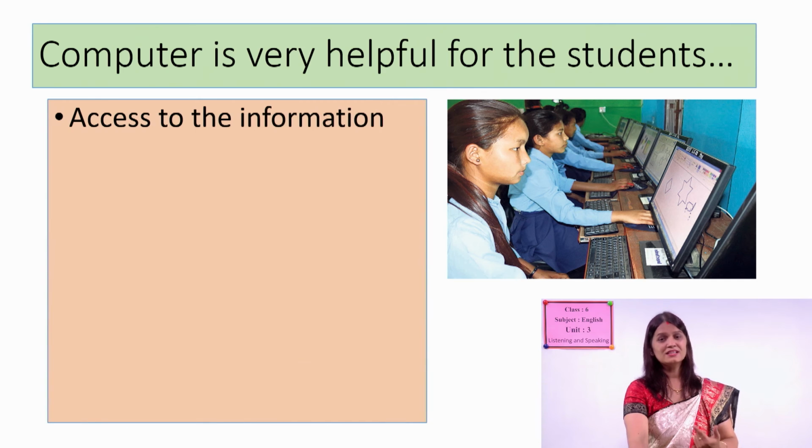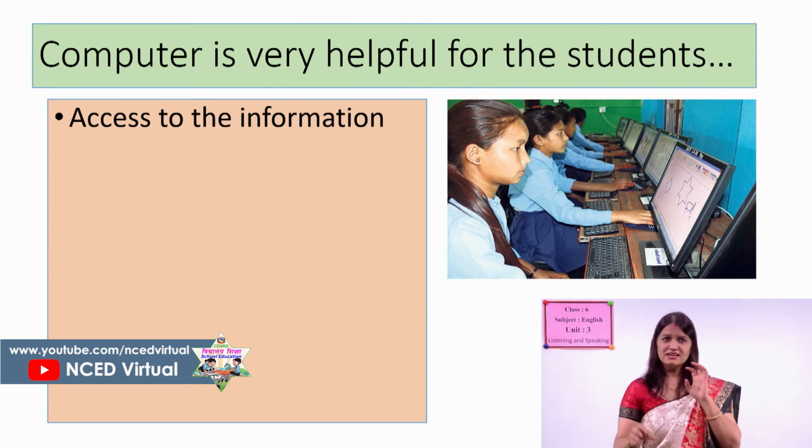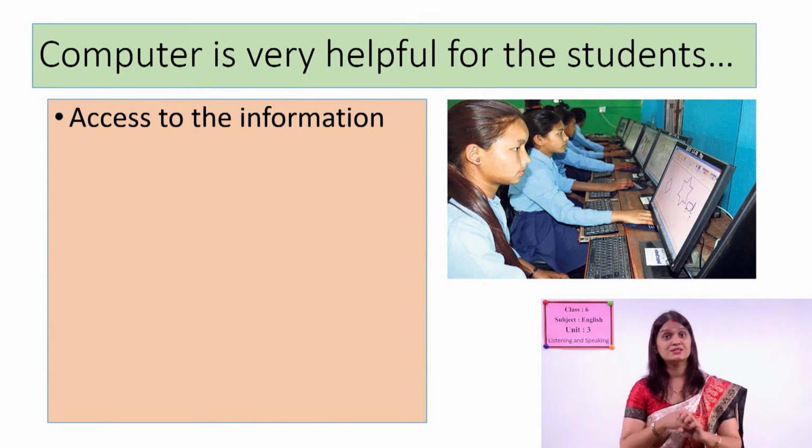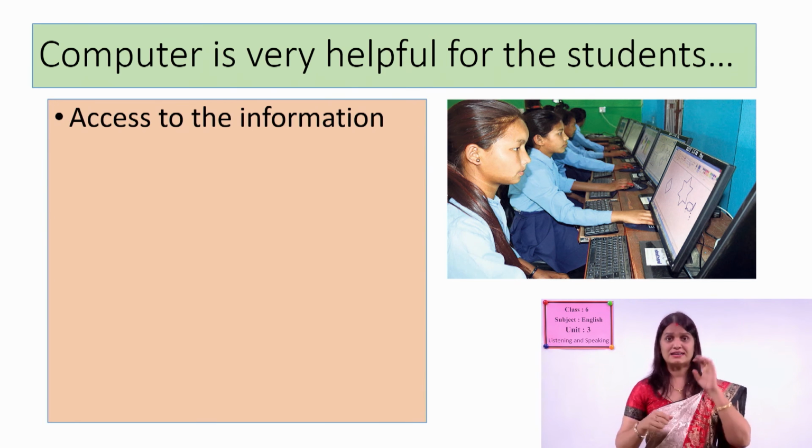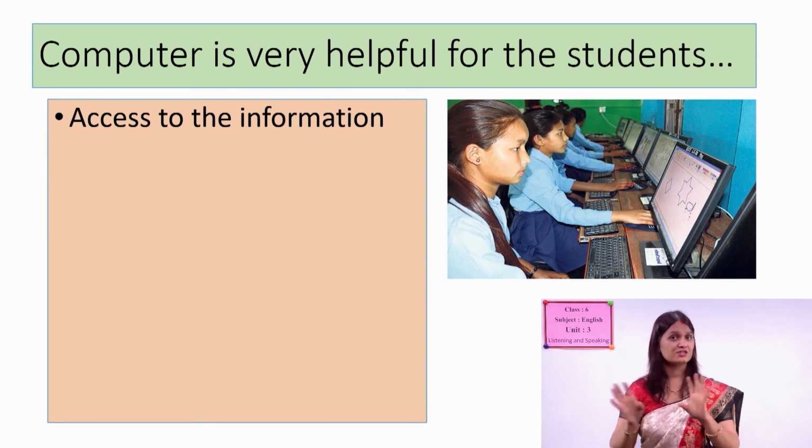For example, if you would like to get different information related to your textbook, from where will you get it? Yes, you can get access from a computer. You can search so many things. If it is related to science or social studies or other subjects, you can search there and get information from the computer.